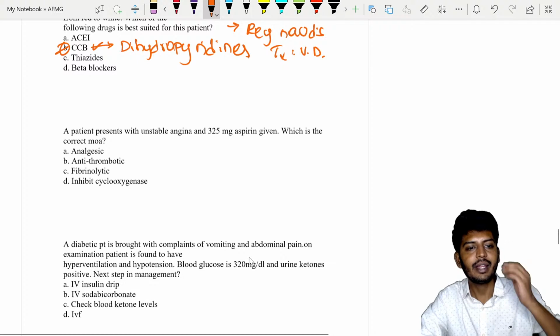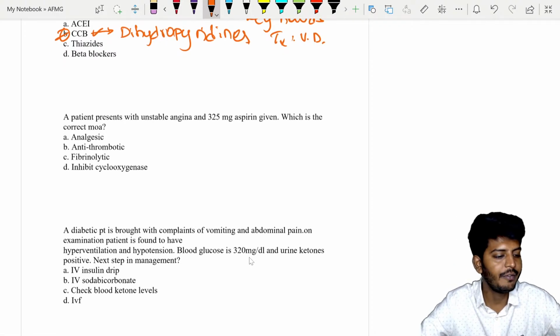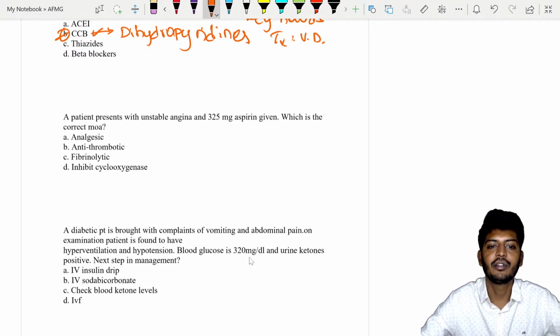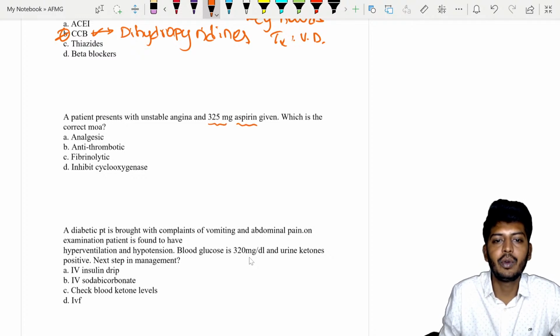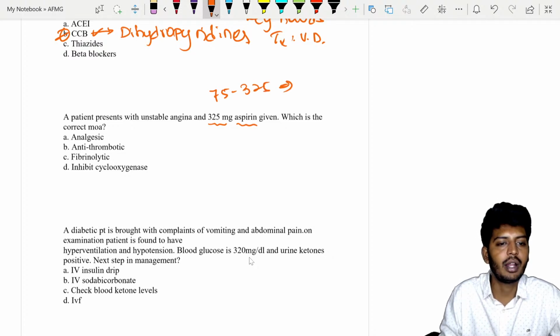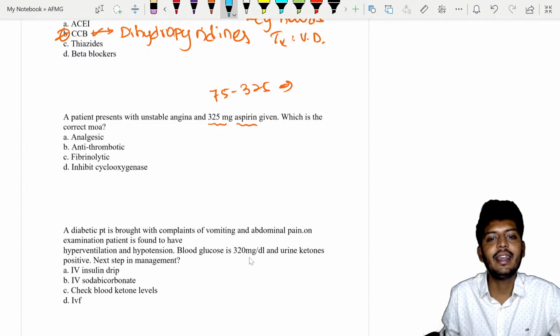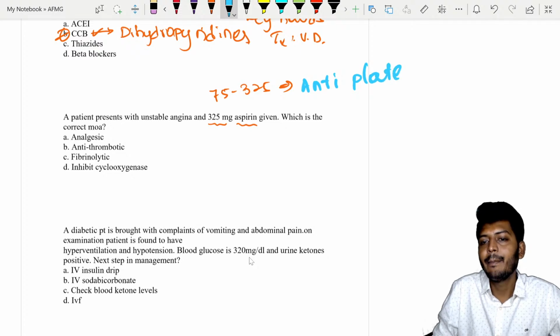Now, a patient presents with unstable angina and 325 mg of aspirin was given. Which is the correct mechanism of action? So, aspirin, my dear students, 75 to 325 mg, remember, has an antiplatelet effect.